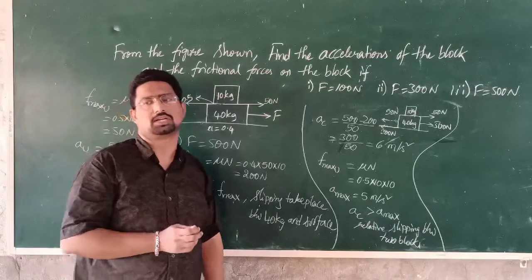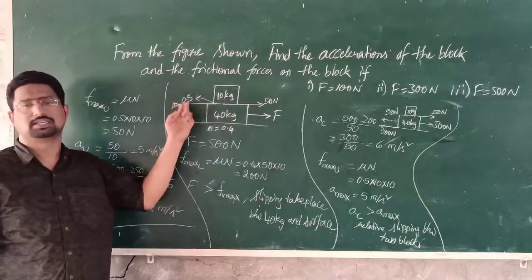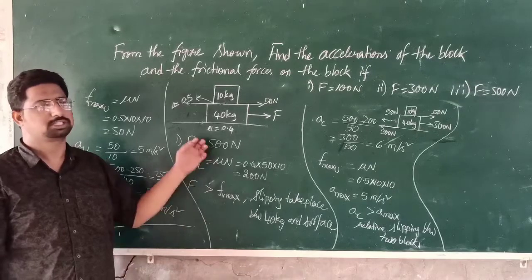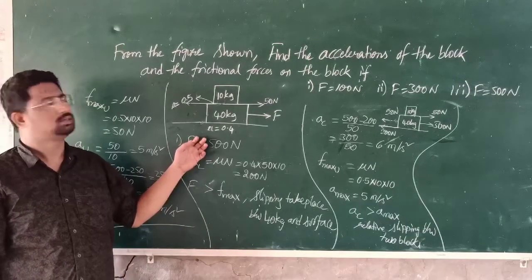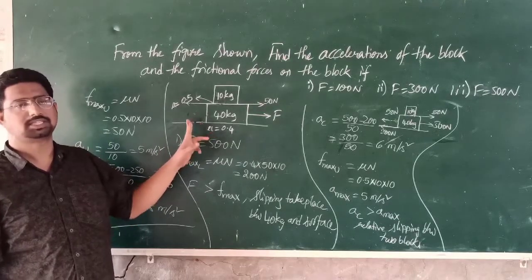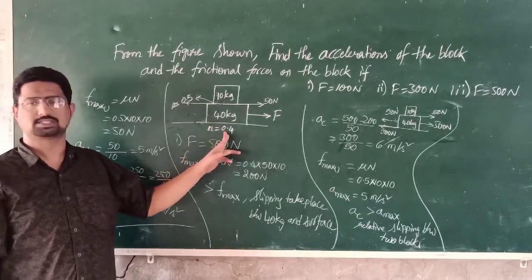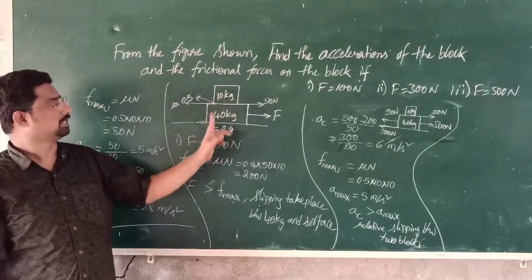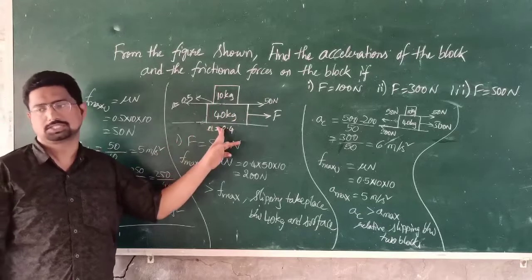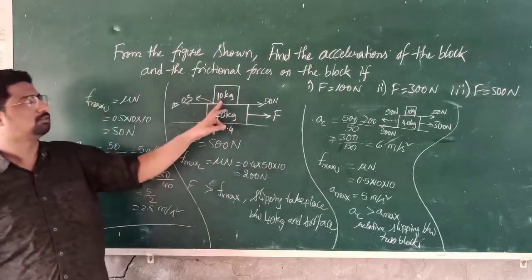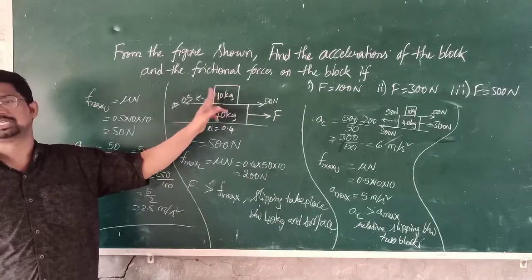Some students are feeling difficulty and confusion about this one. So the logic is, you have to check whether there is a relative slipping between block and surface. After that, you have to assume that the system is moving with the common acceleration. After finding that, what you have to do is find the maximum acceleration of the upper block.